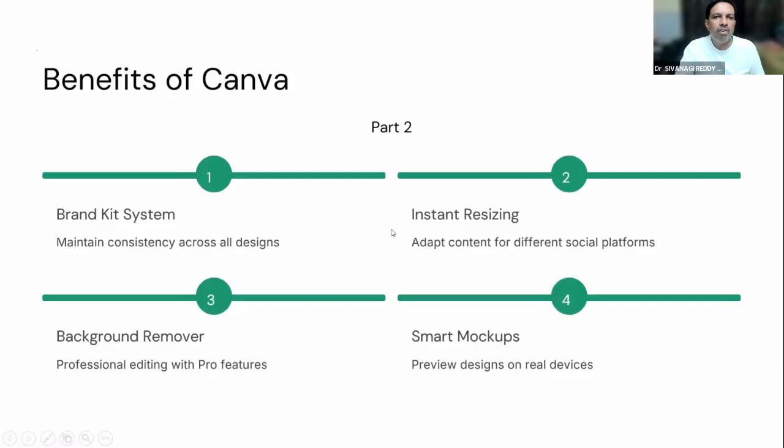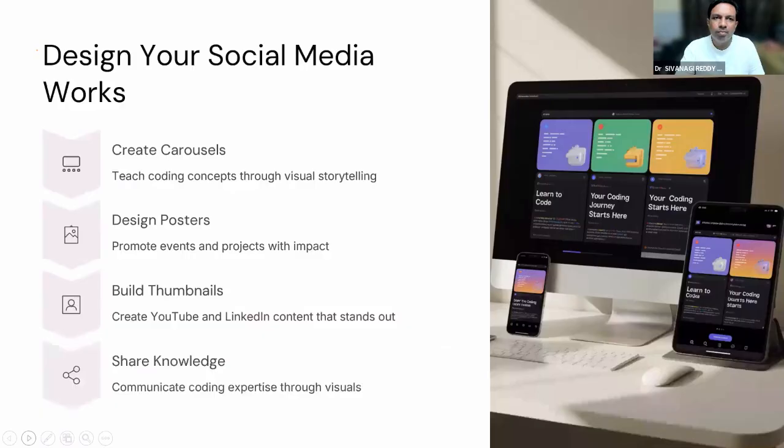Then we can get so many things, but these are the simple ones. Even a photo editor is there, a video editor is there, PDFs we can also modify, we can resize photos, do mockups, and design brand kit systems, right? When it comes to social media, we can do carousels, designs, posters, thumbnails for YouTube and LinkedIn, and different visuals we can make.